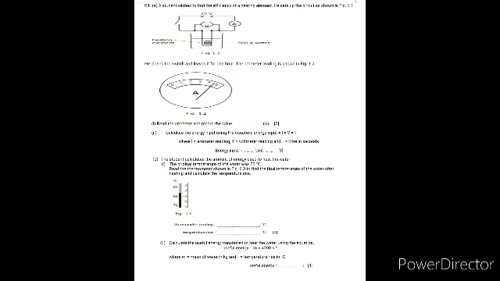The formula which they have given you is IVT. I is current, which you have just found, that is 4.5. V is voltage, the potential difference, given in the first figure, a 12 volt supply. And time, they are saying he closes the switch and leaves it for 1 hour. It's written that T is equal to time in seconds, so we have to convert 1 hour into seconds. 1 hour is equal to 3600 seconds. So multiply all these 3 values and you will get your answer, that is 4.5 multiplied by 12 multiplied by 3600.